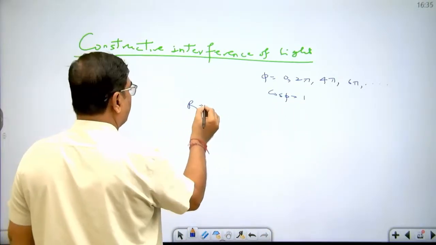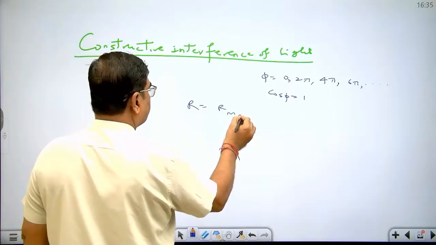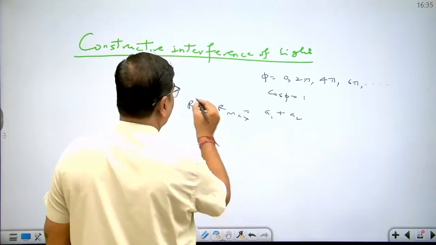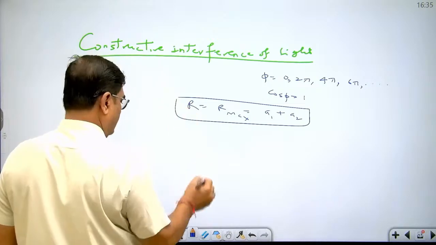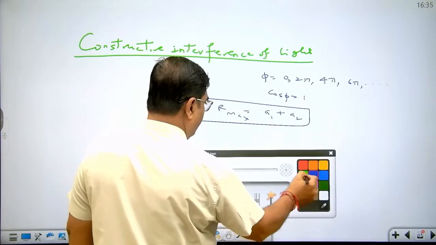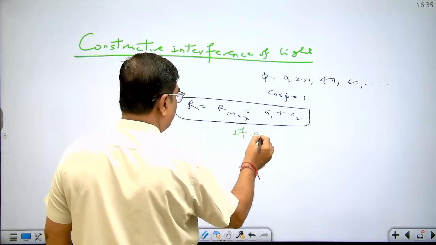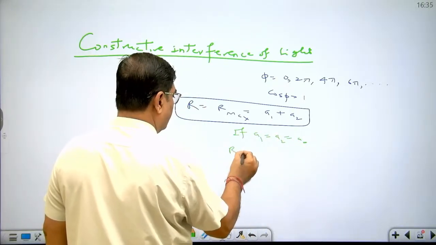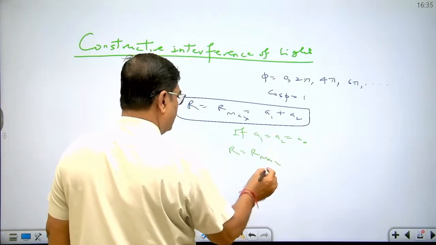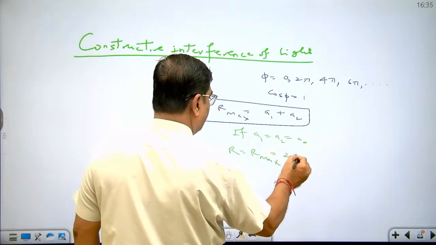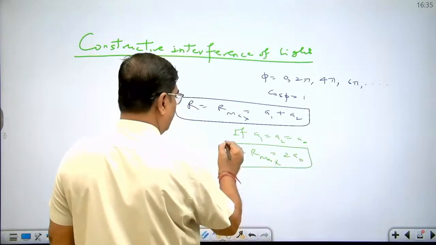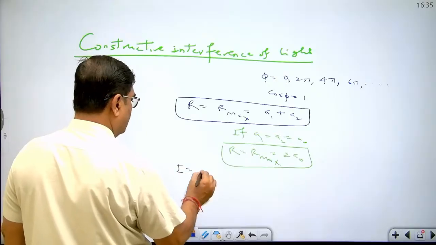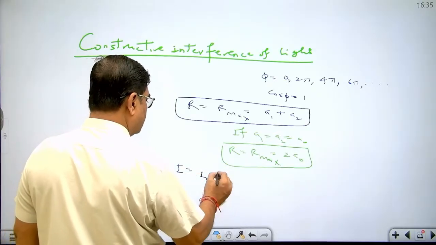In this case, R becomes equal to R maximum, that is equal to A1 plus A2. If A1 equal to A2 equal to A node, then R maximum equal to 2A node.